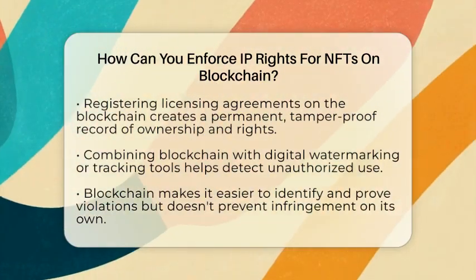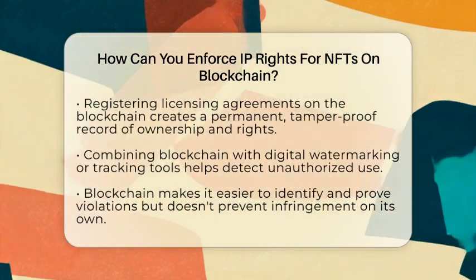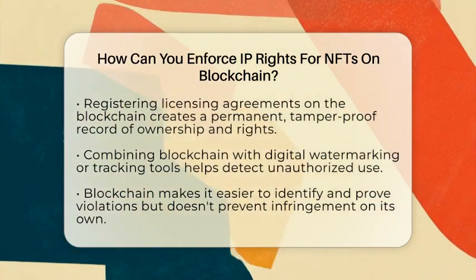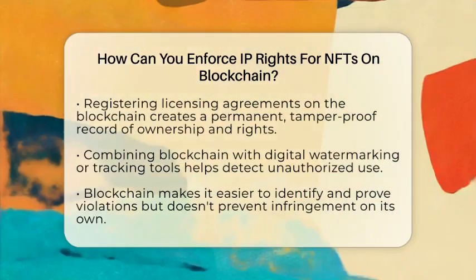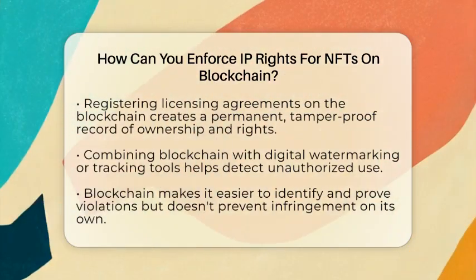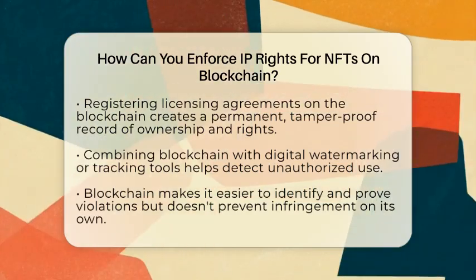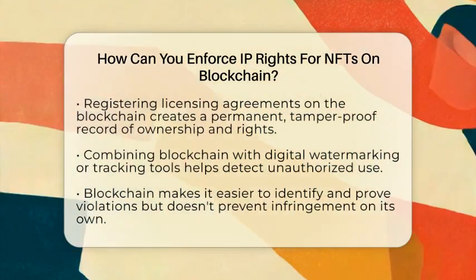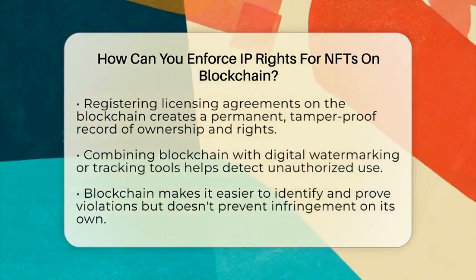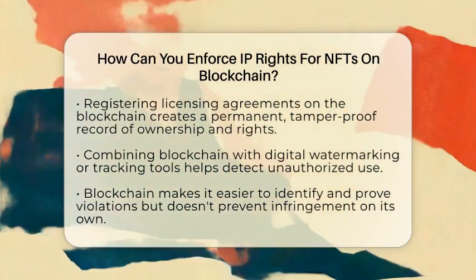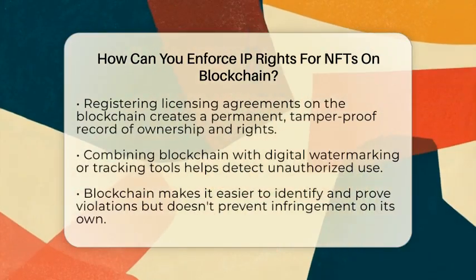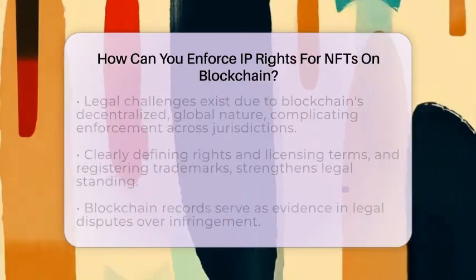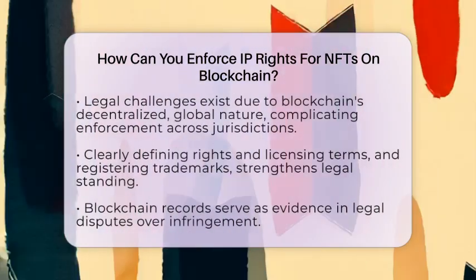Registering your licensing agreements on the blockchain creates a tamper-proof record that proves when you created the work and what rights you hold. This record can be used as evidence if someone infringes on your rights. To monitor unauthorized use, you can combine blockchain with digital watermarking or tracking tools. These tools alert you if your content is copied or used without permission. While blockchain alone doesn't stop infringement, it makes it easier to identify and prove violations.